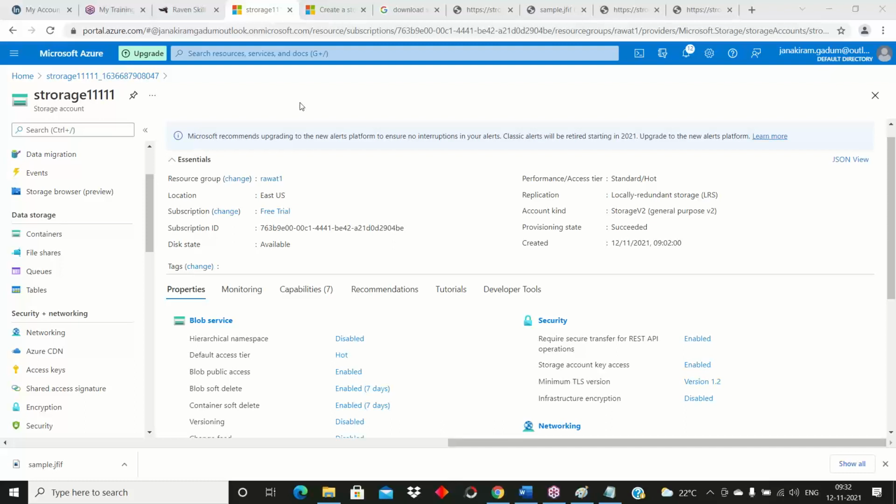Inside of the storage account, we have four types of services: one is a blob service, one is a file service, one is a queue service, one is a table service. When I choose the blob service, I can save a massive amount of unstructured data: files, images, documents, videos, at container level only.